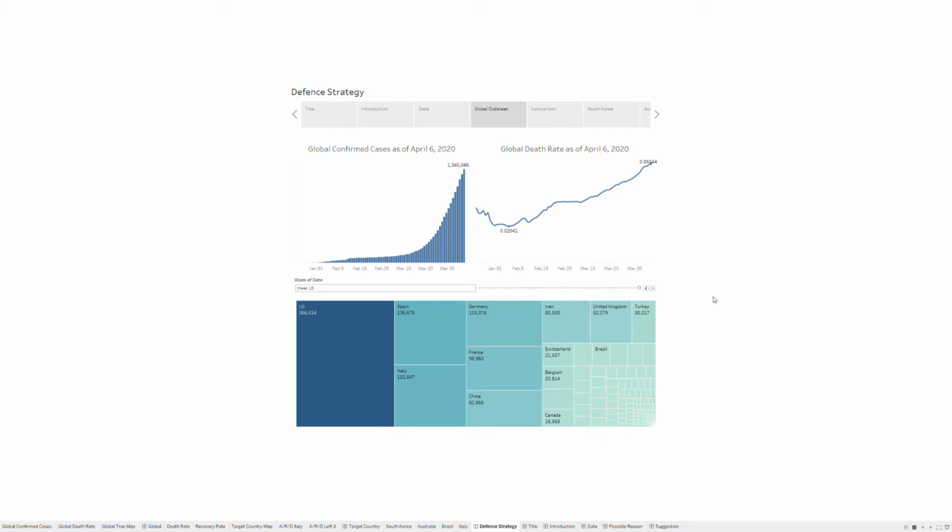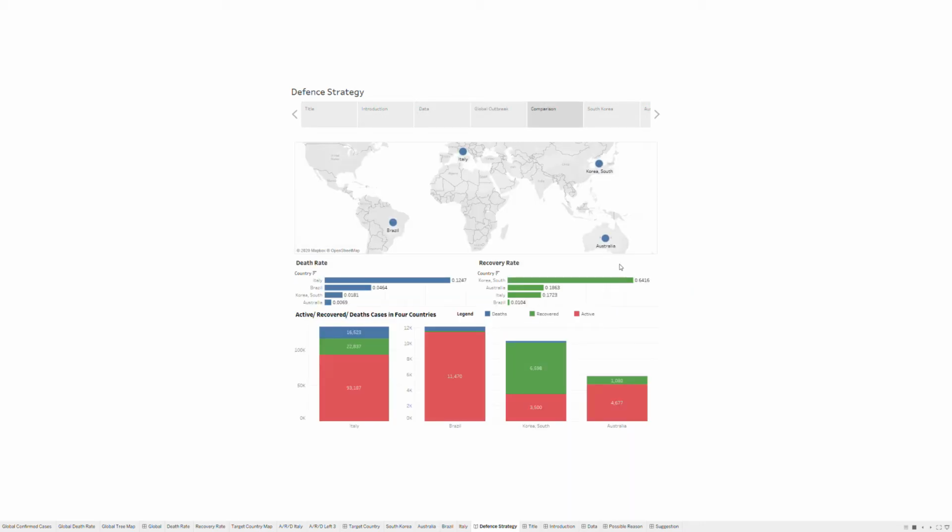And nowadays, US, Spain, Italy, Germany, and France become the top 5 countries with the highest number of infections. The spread in China has been controlled and ranks 6th. We choose 4 countries on different continents as our targets.